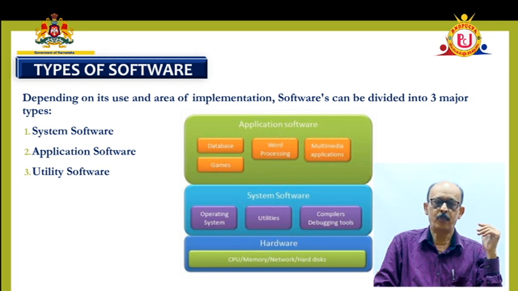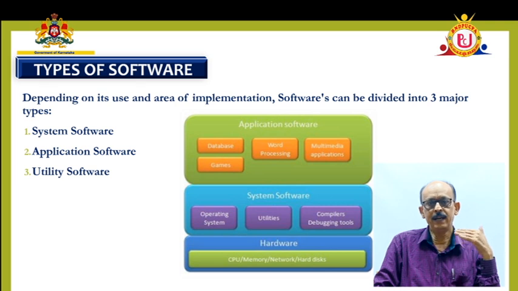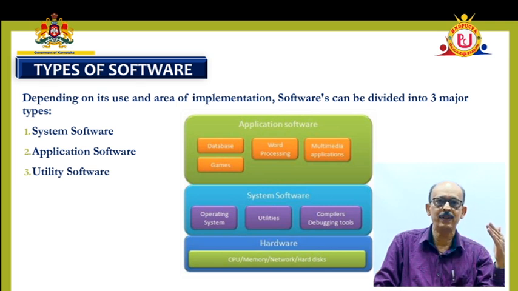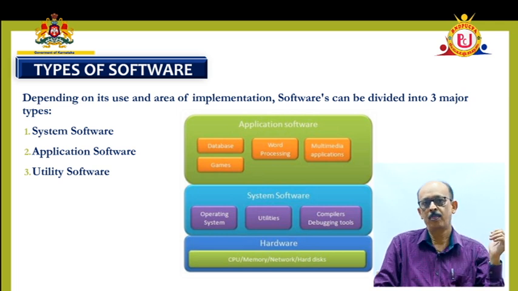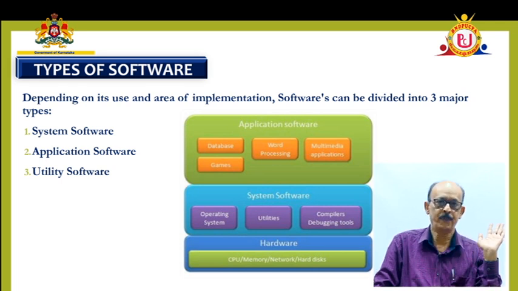You can see the diagram. There is one thing called application software which is at the top. It acts as the mediator between the system software and the user. System software is required for us to communicate with the system, just for the sake of communication. For example, to copy a file from one place to another, to rename a file, or to delete a file. Different file input-output operations can be performed by the system software.